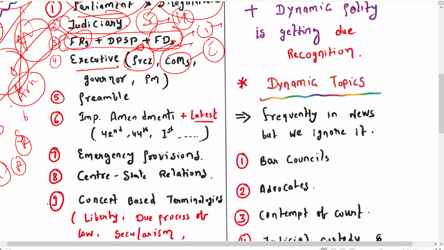You can also write the answer in the comment box. And then you should have an understanding about the Governor, the powers of the Governor, the discretionary powers of the Governor, the appointment procedure, the removal procedure, all of that. So you have to cover various dimensions of these executive personalities.